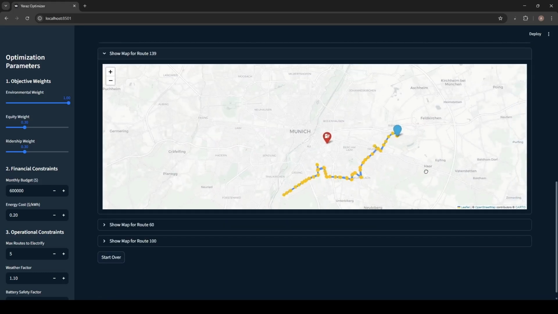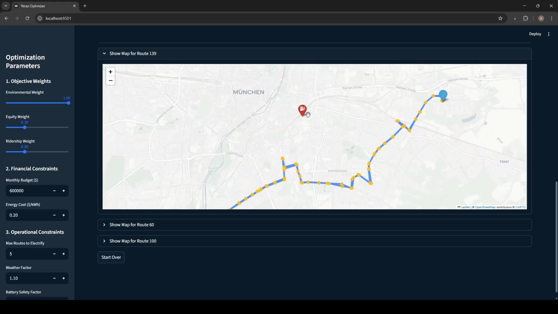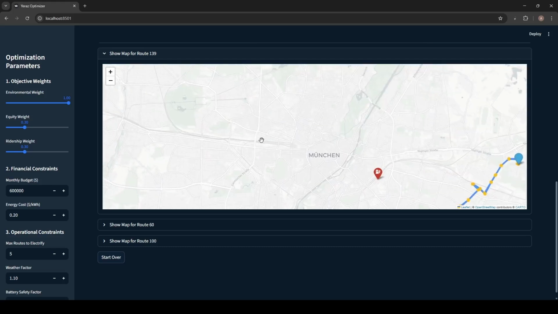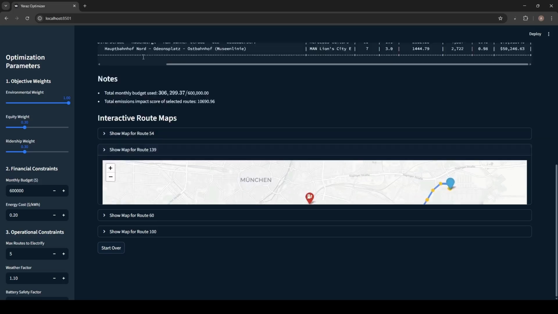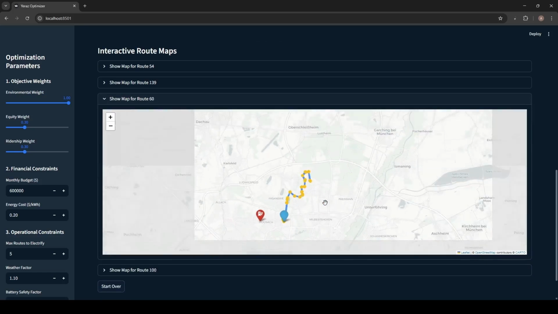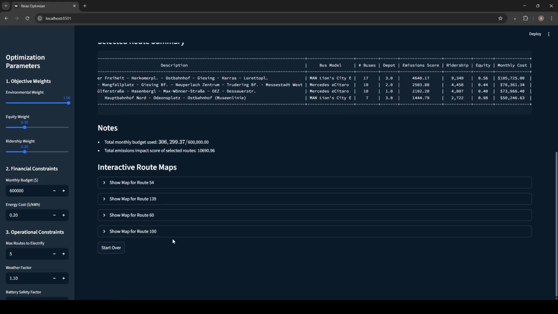For example, route 139. Note that for this route, the algorithm has chosen depot 2, not depot 3, because depot 2 is closer to the terminal of the route. Route 60, it's a pretty small route, for example. And route 100.